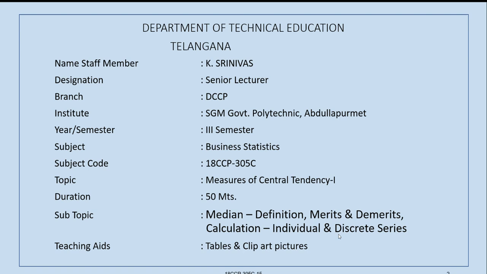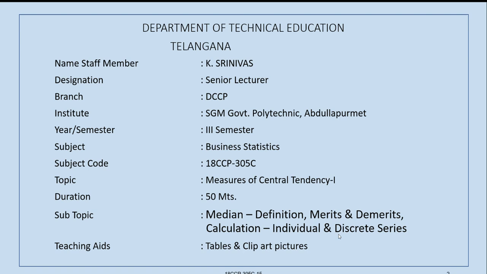Similarly, we have seen the harmonic mean, the concepts of harmonic mean, like what is harmonic mean and what are the merits and demerits of harmonic mean, and calculation of harmonic mean for individual observations, discrete series, and continuous series.